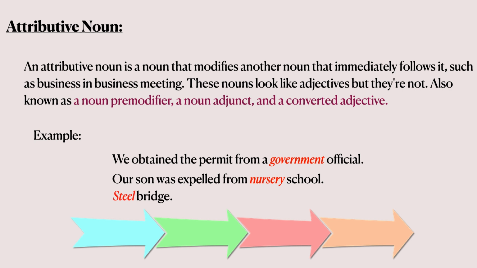Example: we obtained the permit from a government official. Here in this sentence, government is an attributive noun that modifies another noun, official. Next example is, our son was expelled from nursery school. Here nursery is an attributive noun, it modifies the noun school. Next, in steel bridge, steel is an attributive noun.